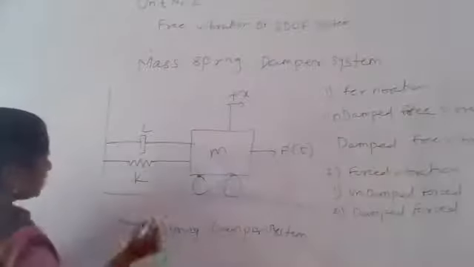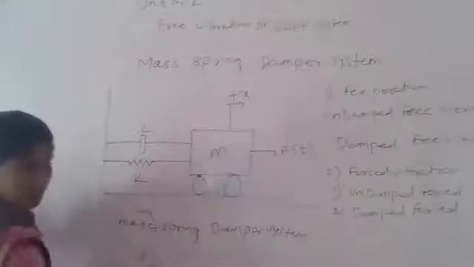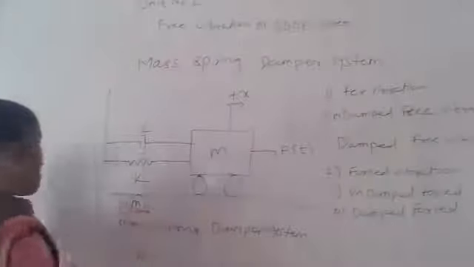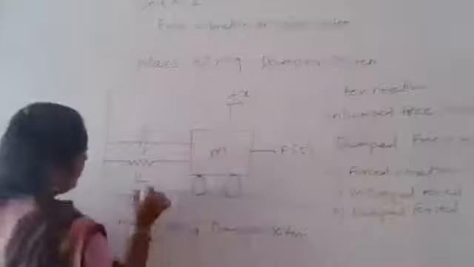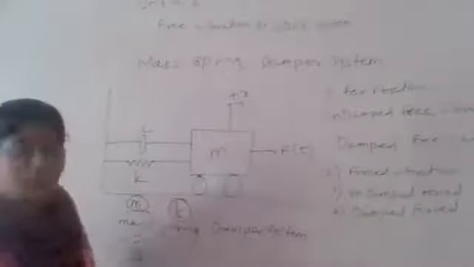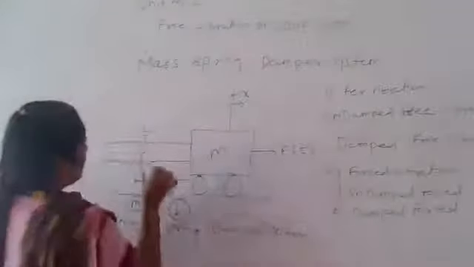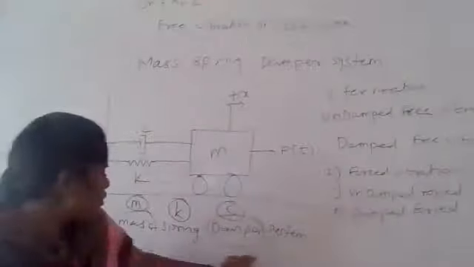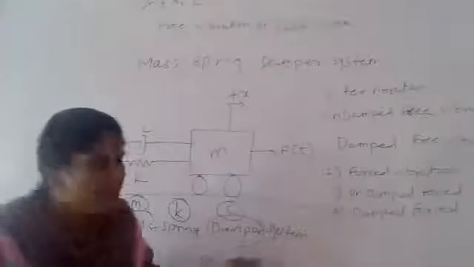What is meant by mass? Mass is nothing but M. You can write here that mass is M. What is meant by the spring? That is the spring constant K, the constant with respect to mass M, so it is known as the spring constant K. And what is the damper? The damper is where C is provided, so C is the damping coefficient. The overall form is known as the mass spring damper system.